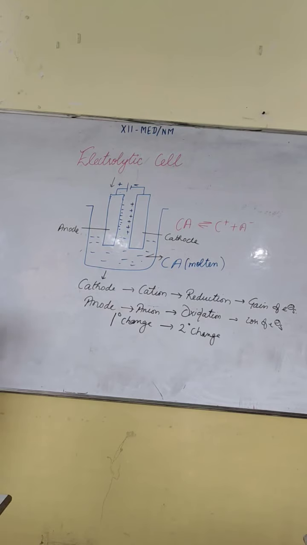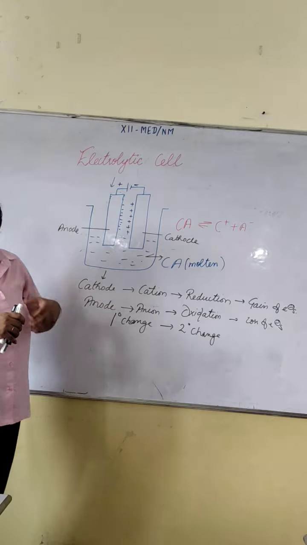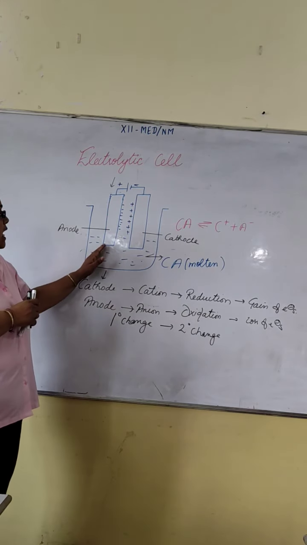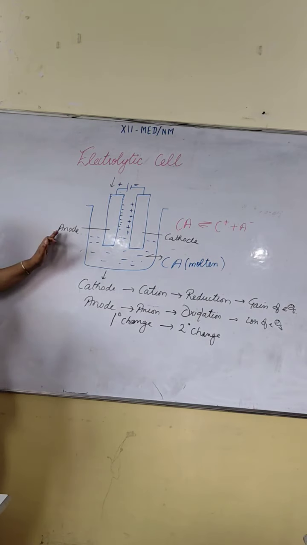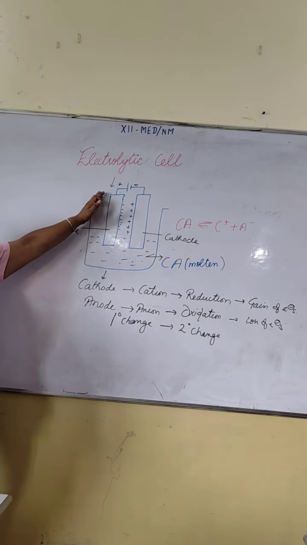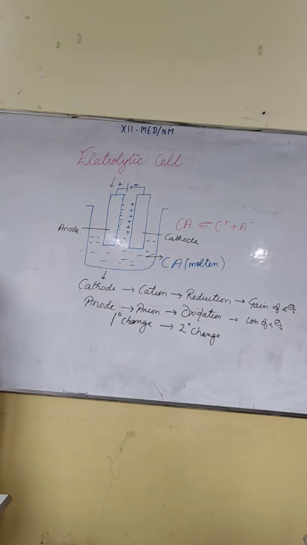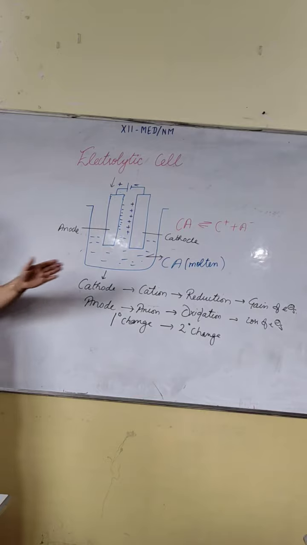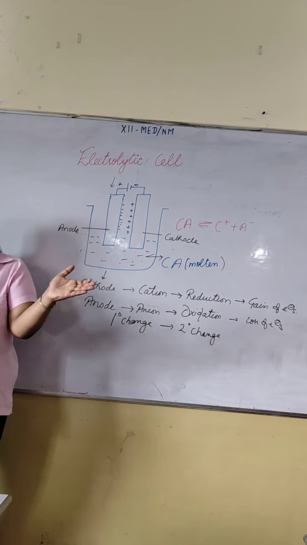What we did in that, we take glass vessel, 2 electrodes, we put 1 electrolytic solution. And here the difference from electrochemical cell is that here anode is connected to the positive terminal of the battery and cathode is connected to the negative terminal of the battery. When the circuit is complete, electricity passed, then electrolyte solution dissociates into cation and anion.